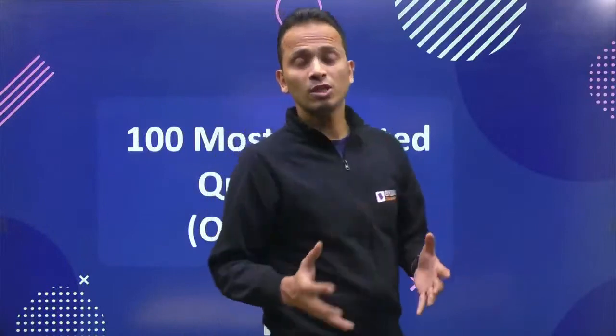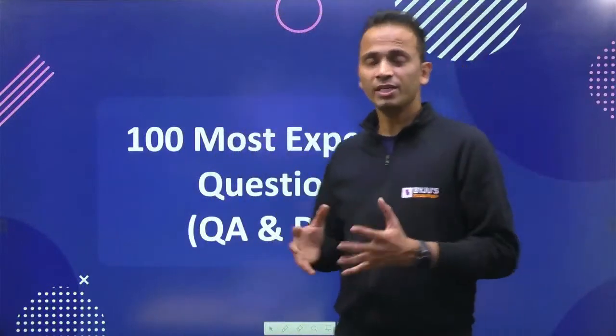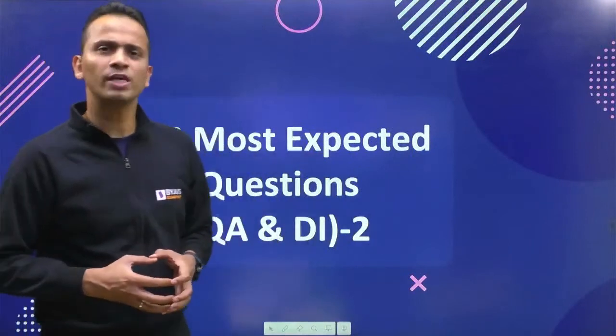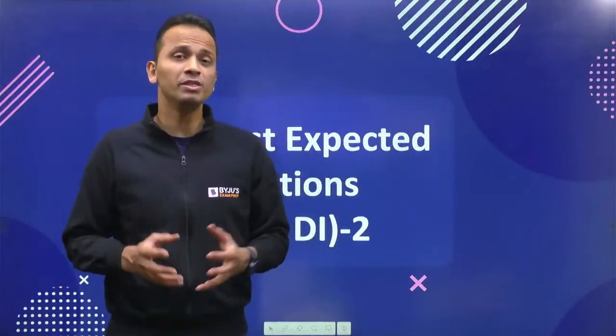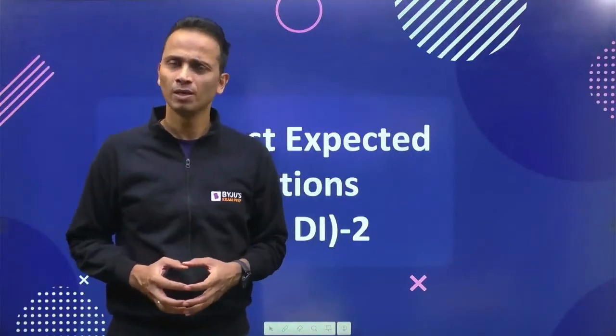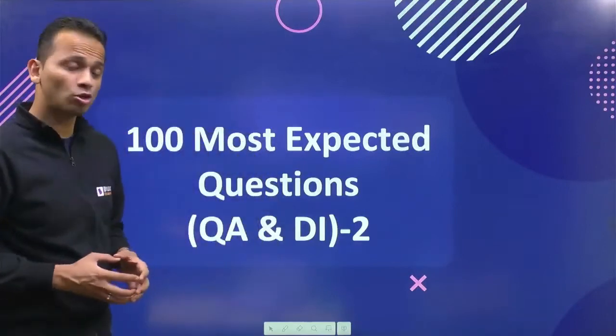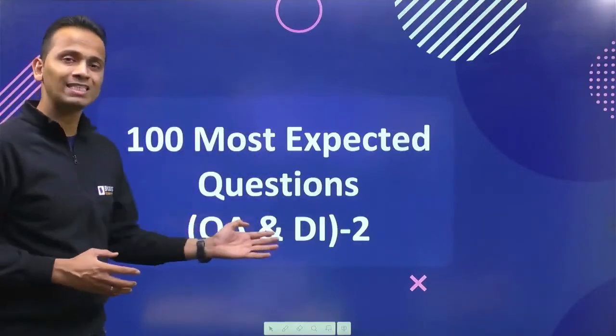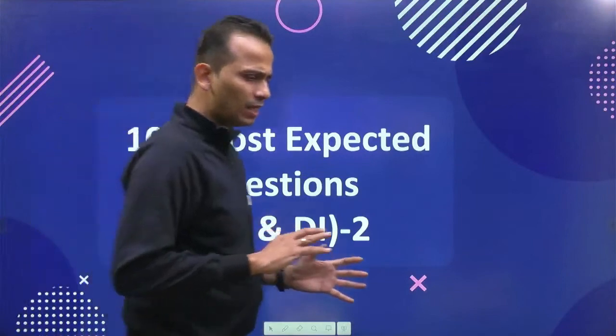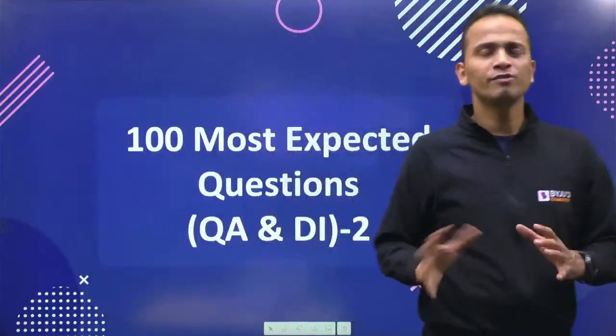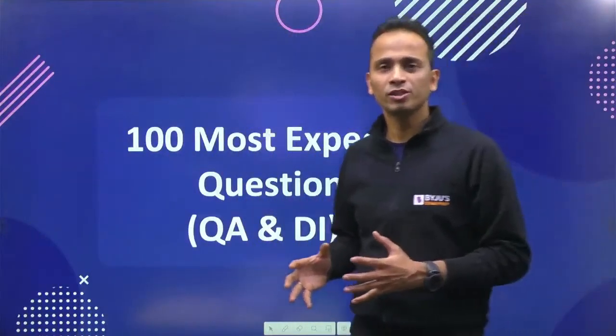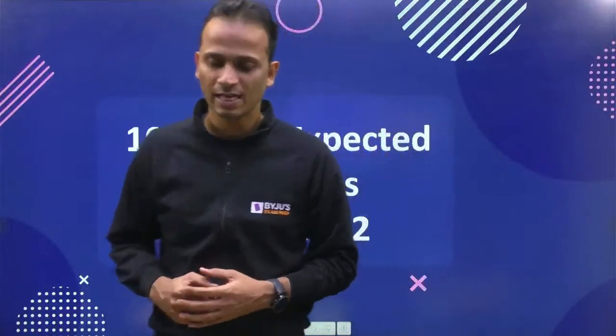If I talk about the third section, decision making, yes, you'll have to put in some extra efforts to study a few things. But the section that we are going to talk about today, quant and data interpretation, is not at all different from our preparation that we have done for CAT examination.